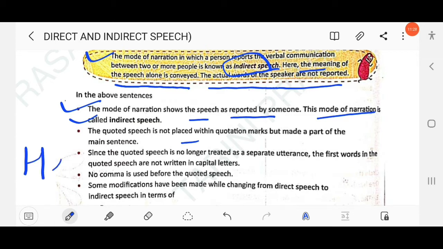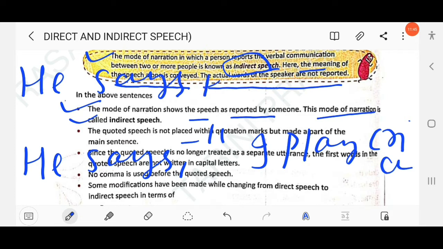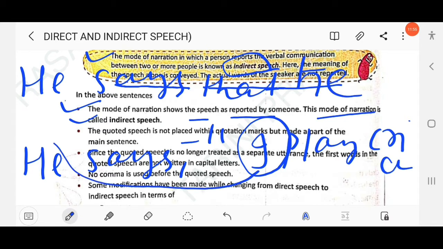So here he says, I play cricket. So here this is direct speech. Now you have to change into indirect speech. He says that. So here I will change, and the pronoun will also be changed. He says that he. Here I refers to whom? Yes, he. He plays cricket. Clear? So here quotation mark is not used.